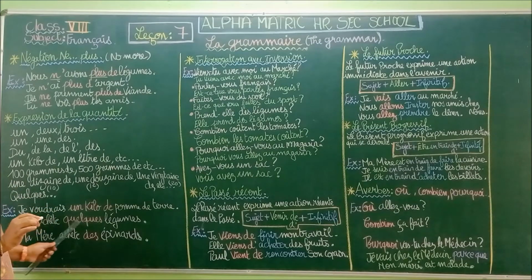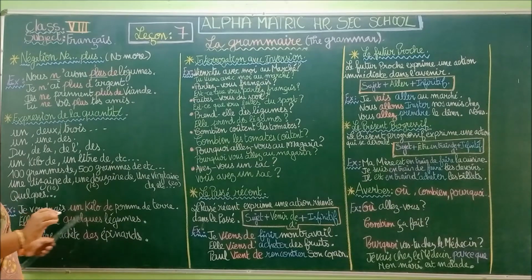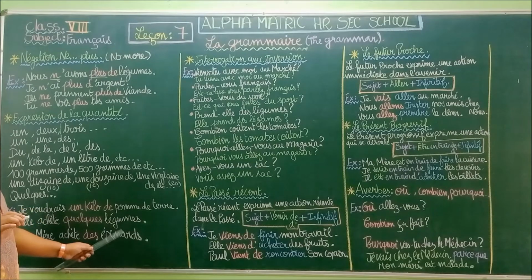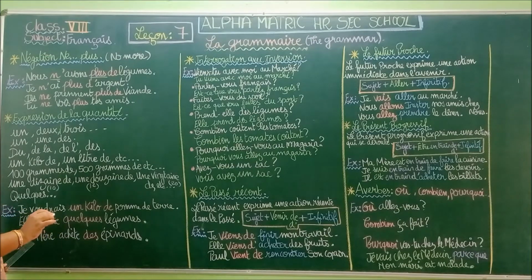Elle achète quelques légumes. Elle achète means she buys some vegetables. Quelques légumes, she buys some vegetables. Next one: ma mère achète des épinards. My mother buys spinach.